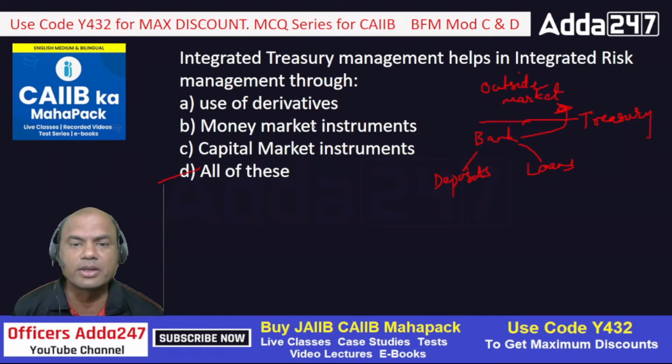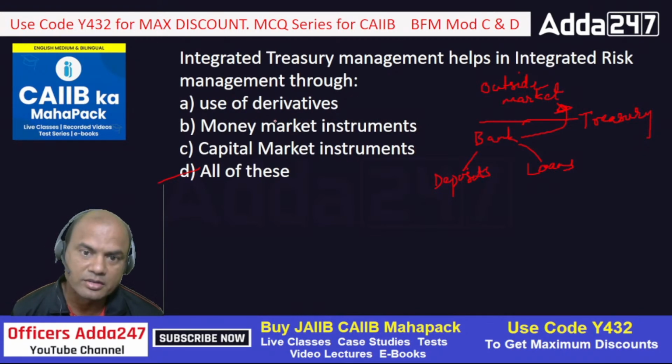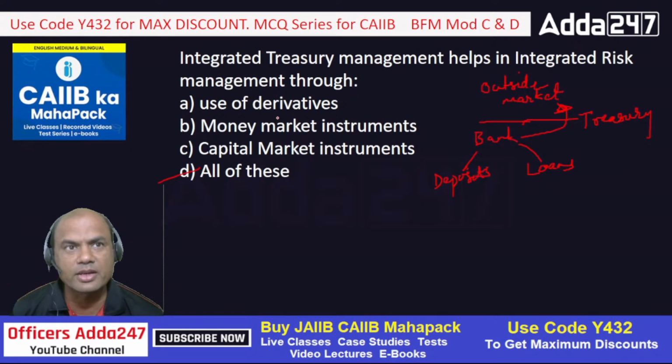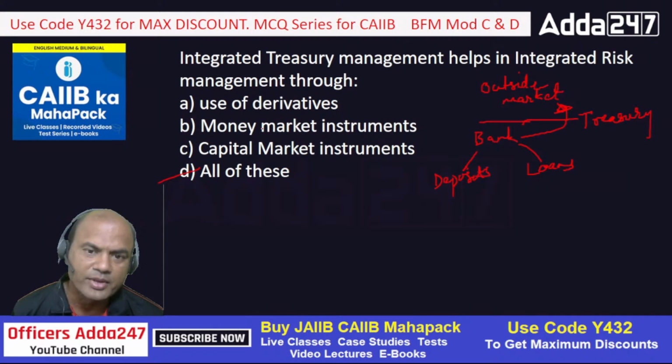Second, money market instruments. What is basically money market? Money market is a risk-free instrument, always remember. There are three types of market in this world, broad categories: equity, second is debt, and third is money market. Money market is a sort of bond only. Debt and money market are similar, because in debt also we have bonds, and in money market also we have bonds. But the bonds in the money market are liquid. They don't have any risk. Theoretically any instrument will always have a risk, but the risk is least. These are money market instruments, like government bonds, G-Secs, treasury bills.